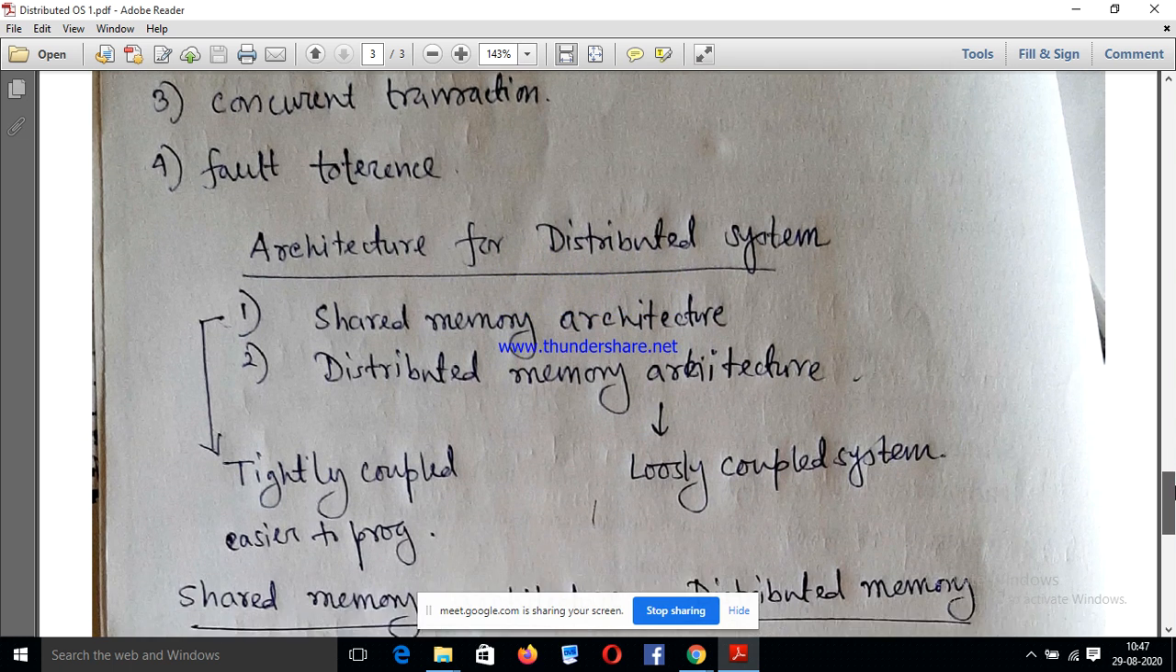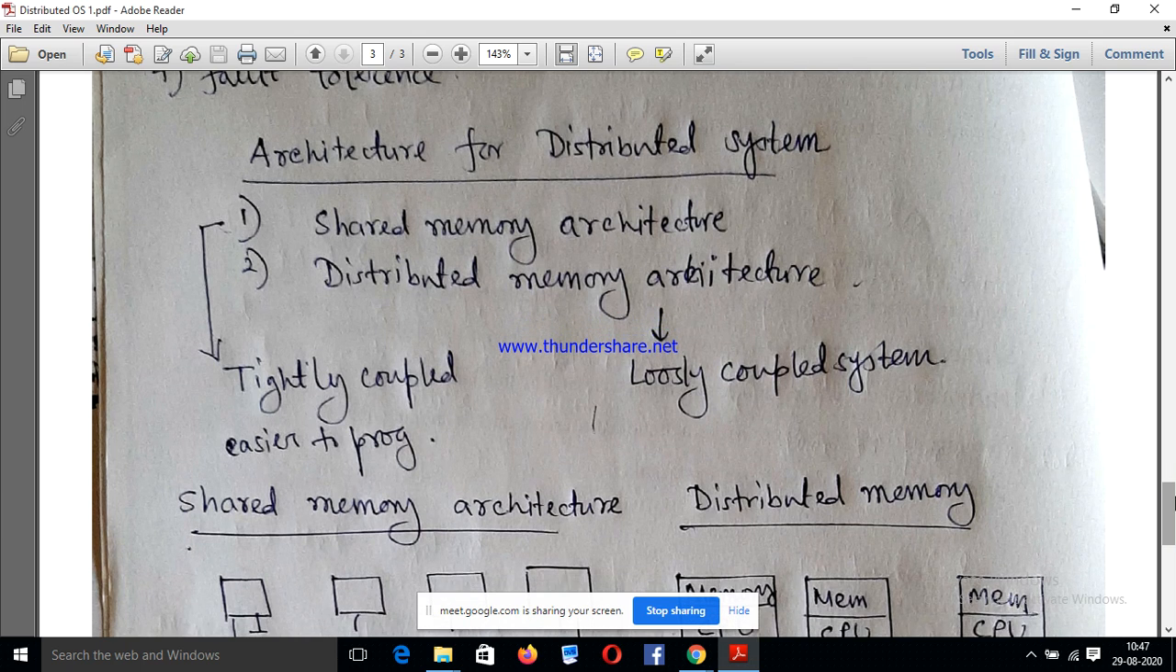Now the architecture of distributed operating system. See, the architecture of a distributed operating system is categorized into two categories. The first one is shared memory architecture and the second one is called distributed memory architecture.